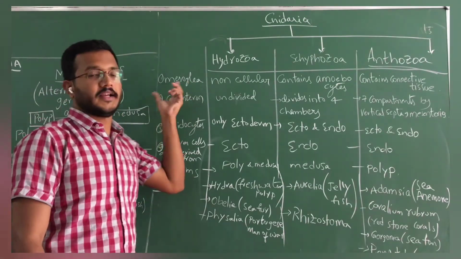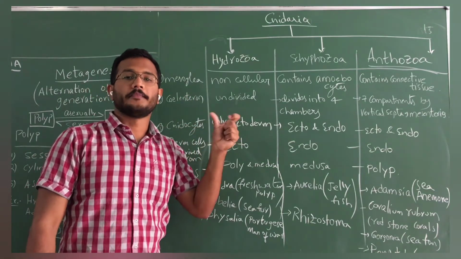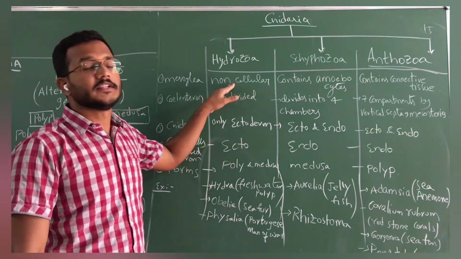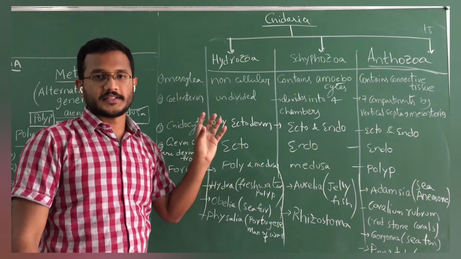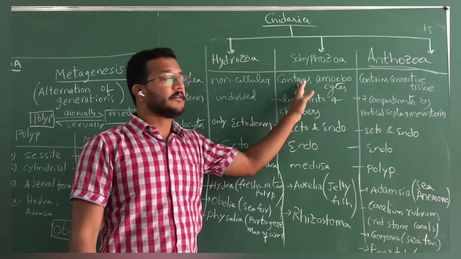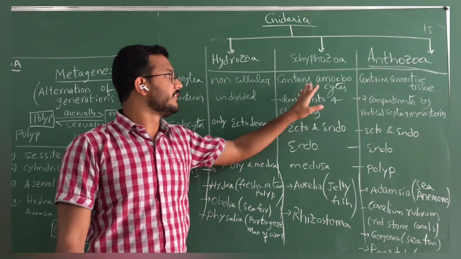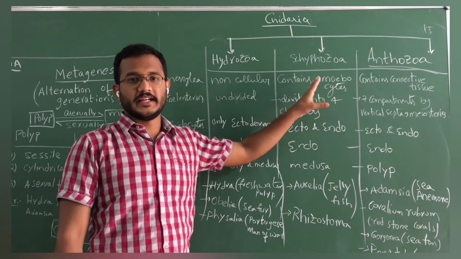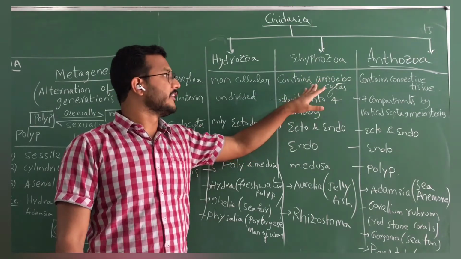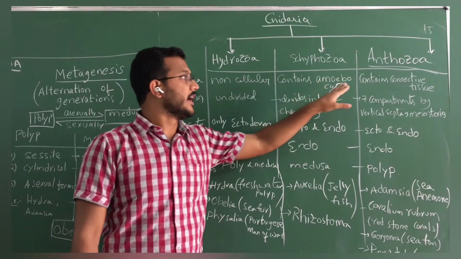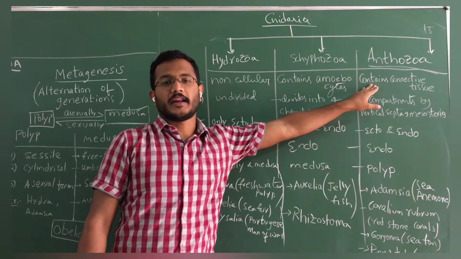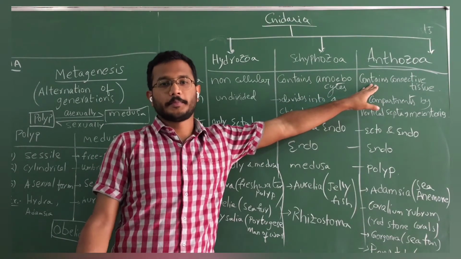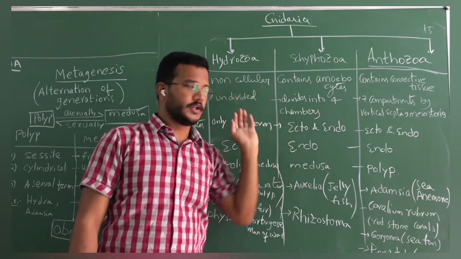Mesoglea is the space between ectoderm and endoderm. Here in Hydrozoa it is non-cellular, that is only space. And here in Scyphozoa, the mesoglea is filled with cells called amoebocytes. Very important. And here in Anthozoa it is filled with connective tissue.